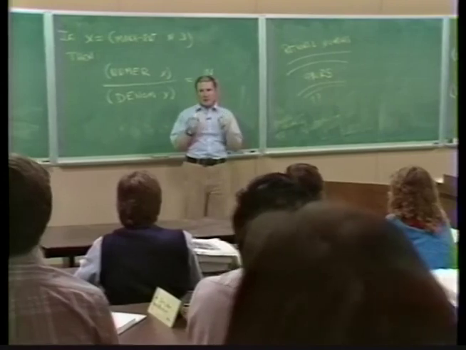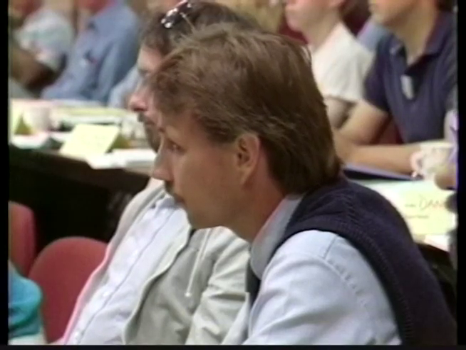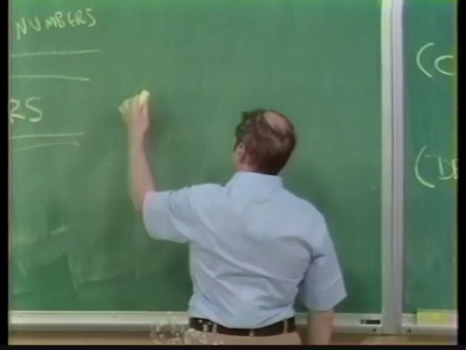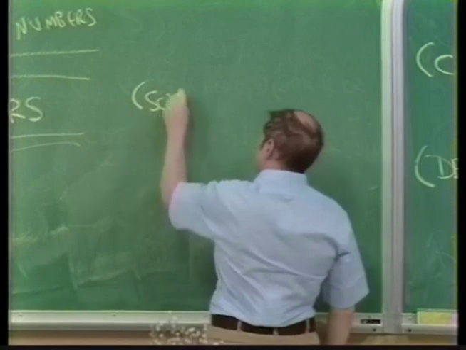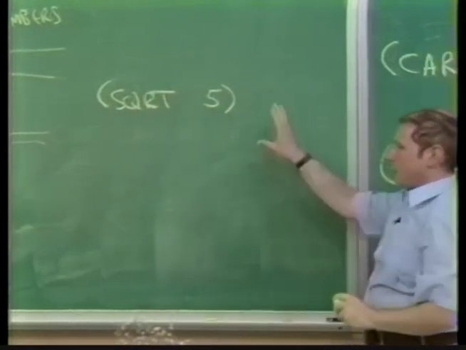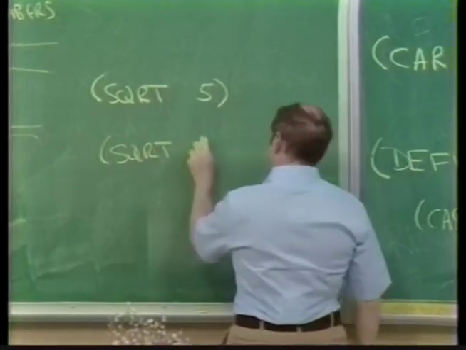You have to really believe that procedures are objects. Let's try another, simpler example. Suppose I ask for the square root of 3. So I ask for the square root of 5. And then I ask for the square root of 20.